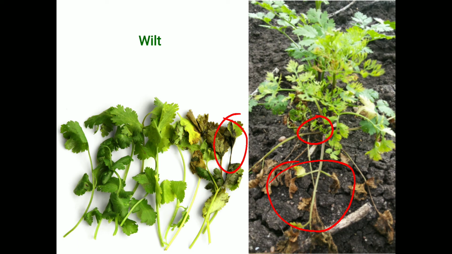Regarding the source of infection, the primary source is soil, and the secondary source of infection is conidia spread by water. Regarding management strategy, seed treatment is done with carbendazim at a rate of 2 gram per kg of seeds, or we can do a biological treatment, that is seed treatment with Pseudomonas fluorescens at a rate of 10 gram per kg of seeds.